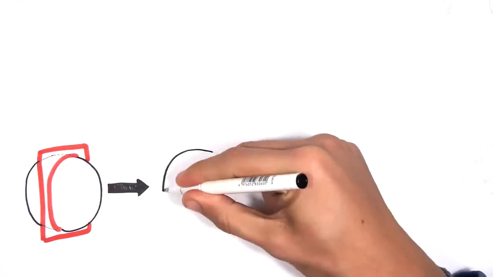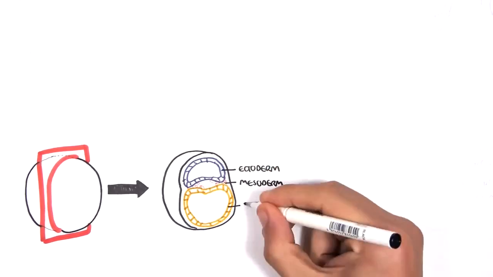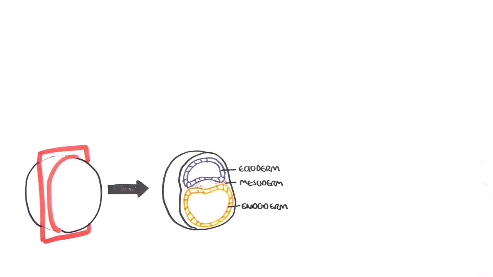Cutting a cross-section, the cells of the embryo differentiate into 3 main cell lineages: the ectoderm, mesoderm, and endoderm. Again, the ectoderm will then differentiate into other things and will essentially give rise to the nervous system and our skin. The mesoderm will form the connective tissue, and it will also give rise to the bone, the muscles, the urogenital organs, the pleura, as well as the peritoneal linings of the body cavity.